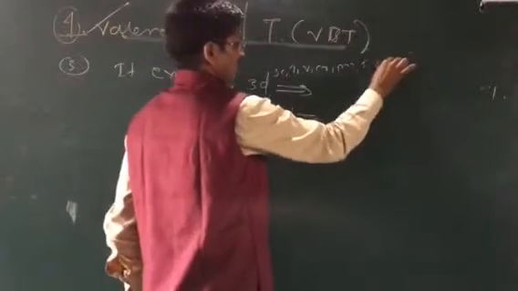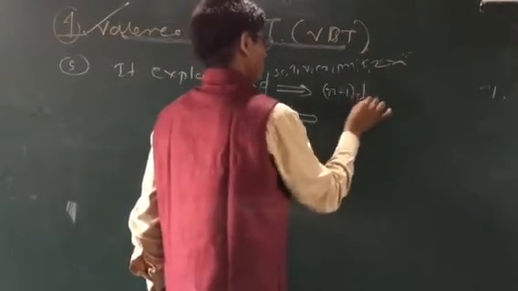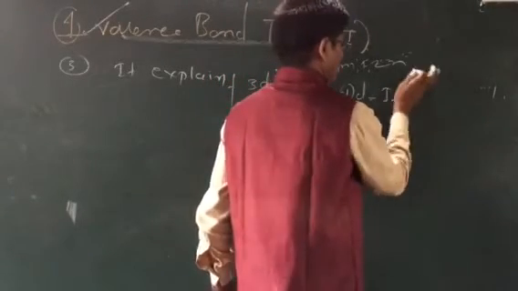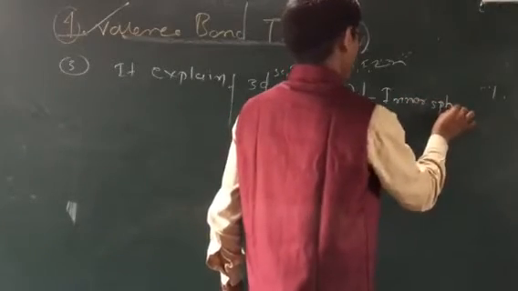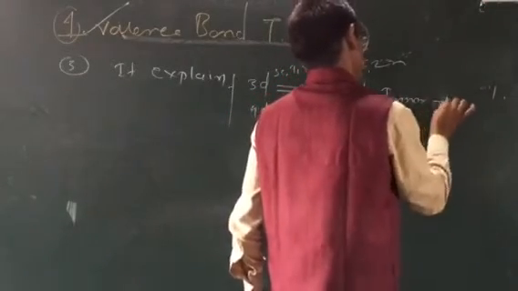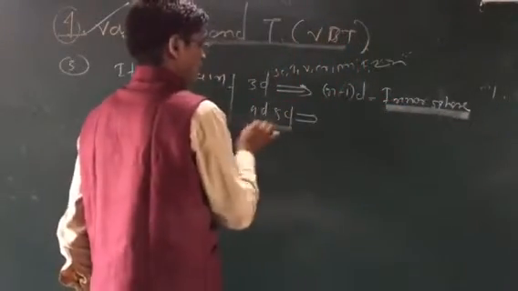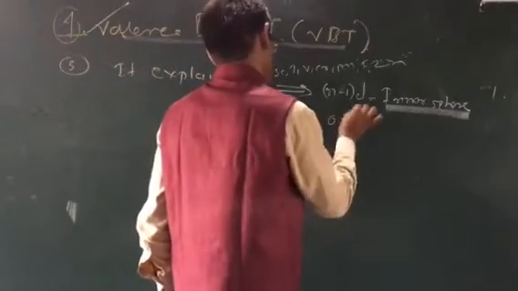So these types of elements possess n-1 d orbitals, which is nothing but the inner sphere. क्या बोला था उन्होंने, वो इनर स्फीयर ऑर्बिटल होता है, that is the inner sphere orbital. If the 4D and 5D series is there, that is the outer sphere orbital.